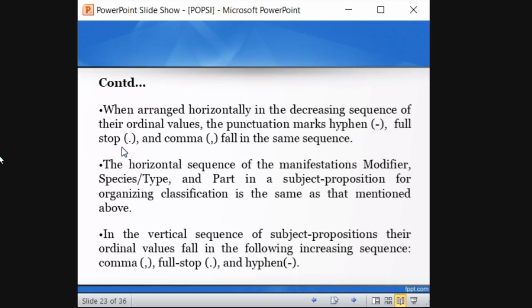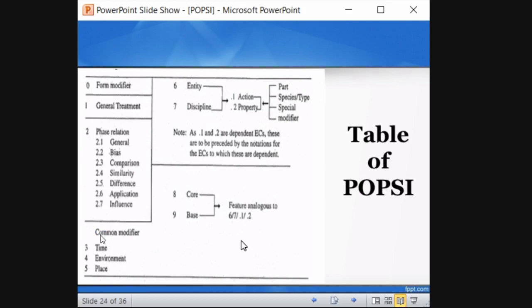Okay. So when arranged horizontally in the decreasing sequence of their ordinal values, the punctuation, hyphen, and whatever punctuation marks like comma, full stop fall in the same sequence only. The horizontal sequence of the manifestation modifier, species type or part is the same as mentioned above. Whatever is mentioned above, the horizontal sequence for modifier should be the same. In the vertical sequence of subject proposition, the ordinal values fall in the following sequence. In the horizontal, it follows the same sequence, whereas in the vertical sequence, comma comes first, full stop second, and hyphen. We'll see that in an example. Don't worry. So coming to an example, this is the POP-C table.